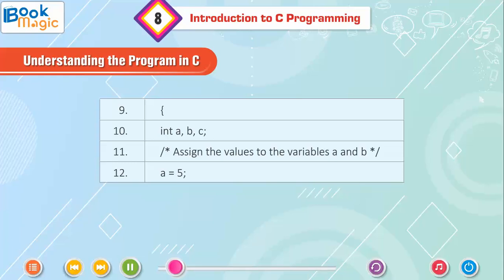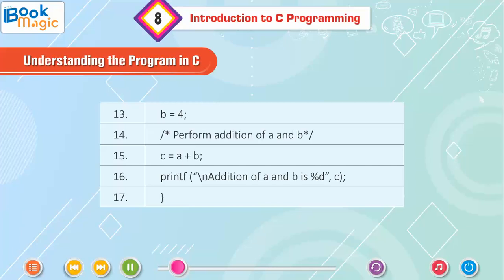a and b */ Line 12: a = 5; Line 13: b = 4; Line 14: /* perform addition of a and b */ Line 15: c = a + b; Line 16: printf("\n Addition of a and b is %d", c); Line 17: }